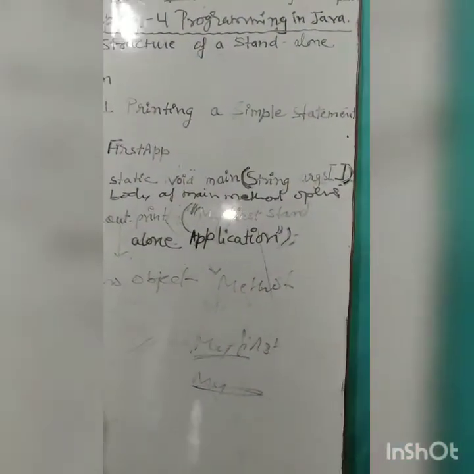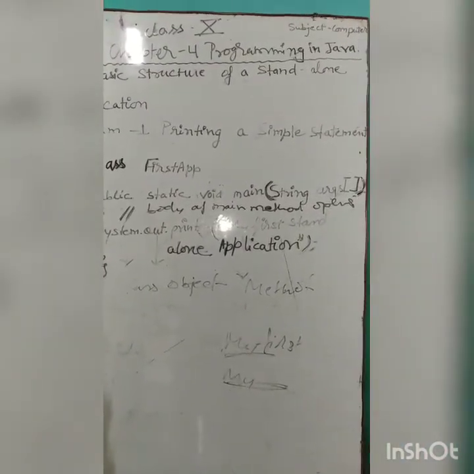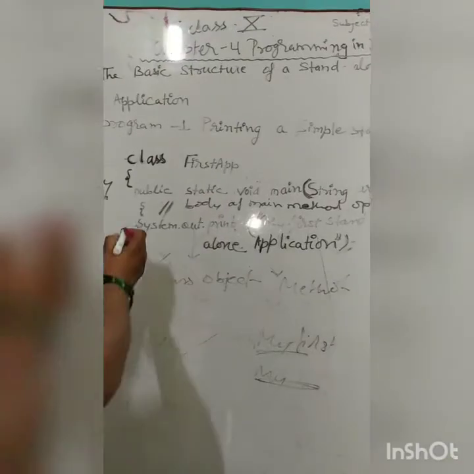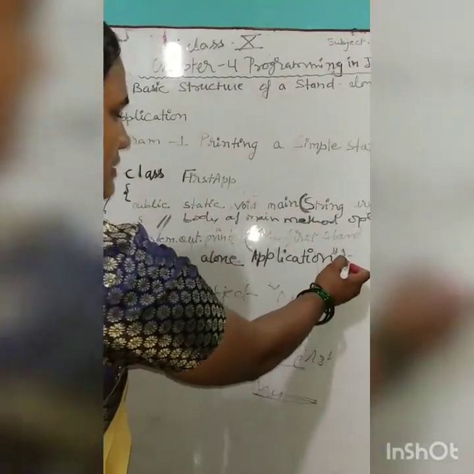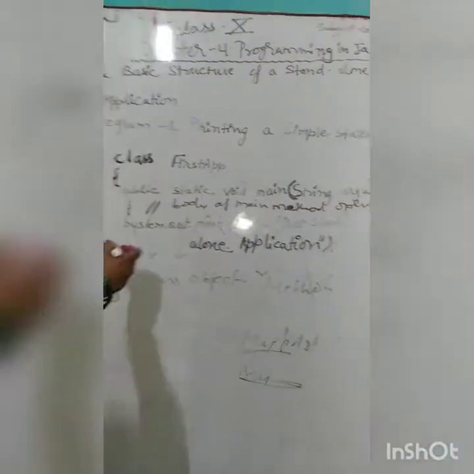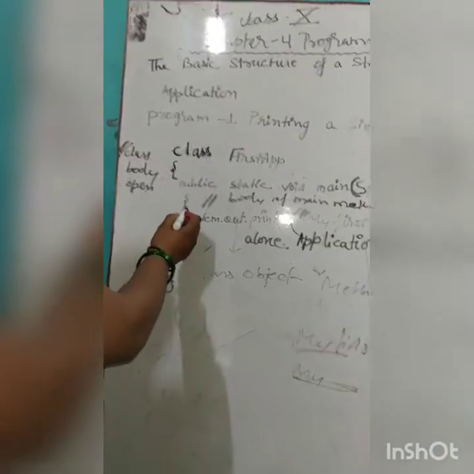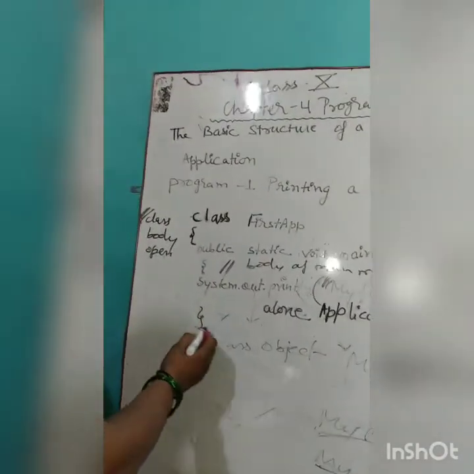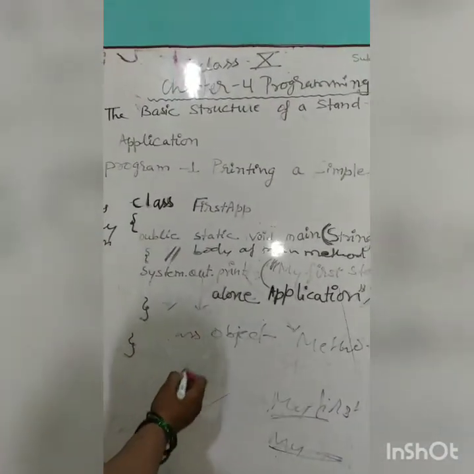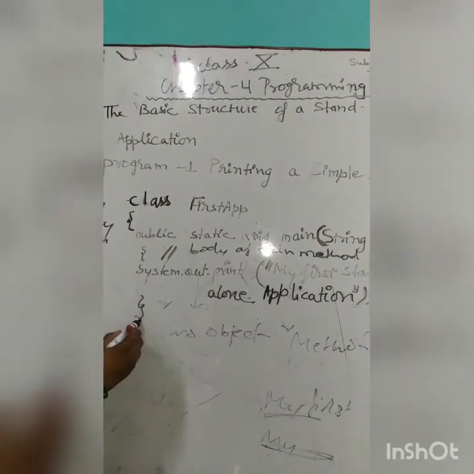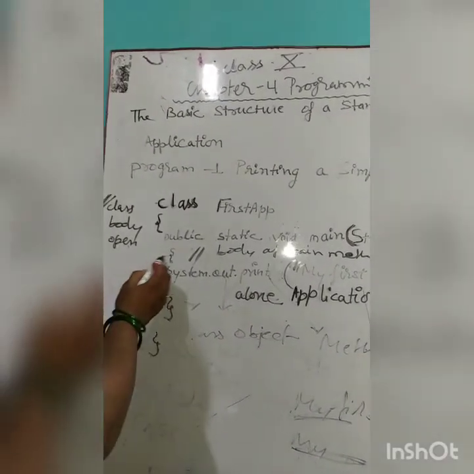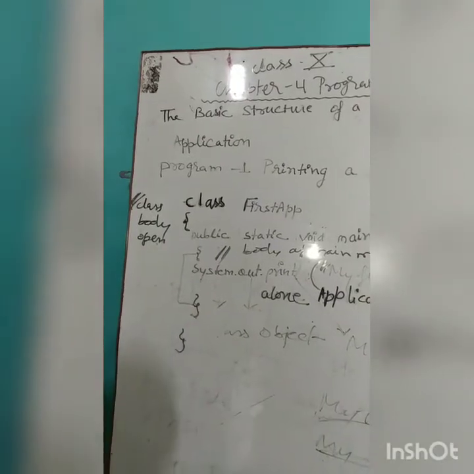Like in English, you use a full stop. Here we use the semicolon to terminate, meaning this line ends with the semicolon. Okay. Next is main method close. Here we close the main method with curly braces close. This is the main method's curly brace close.